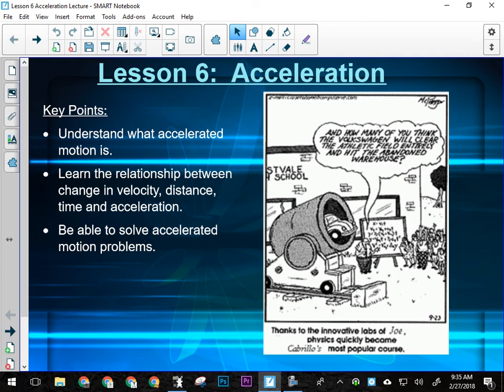Learn the relationship between change in velocity, distance, time, and acceleration. This is going to be all of the new formulas. We're going to use last year's formula, but we're going to add like 4 more to it. There are 4 more acceleration formulas to use here, and then obviously be able to use those to solve problems.